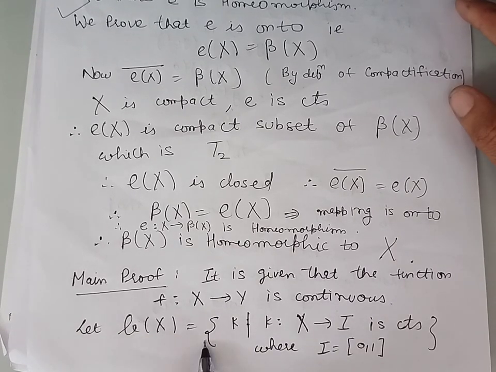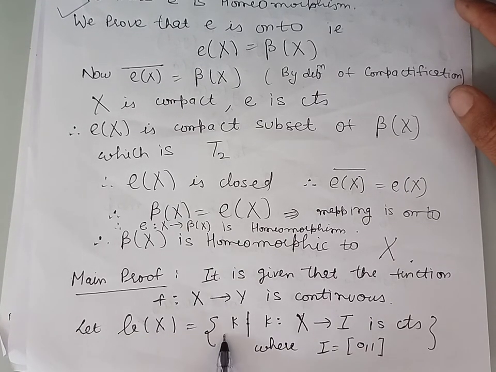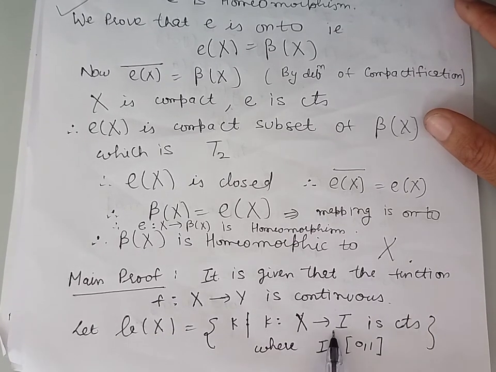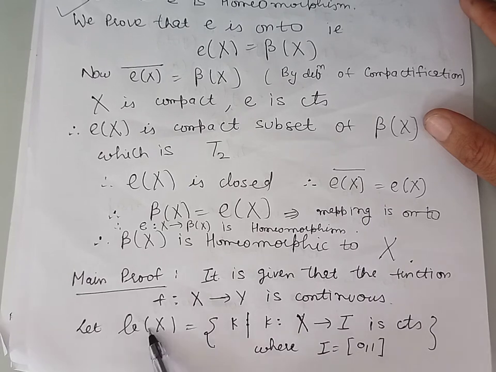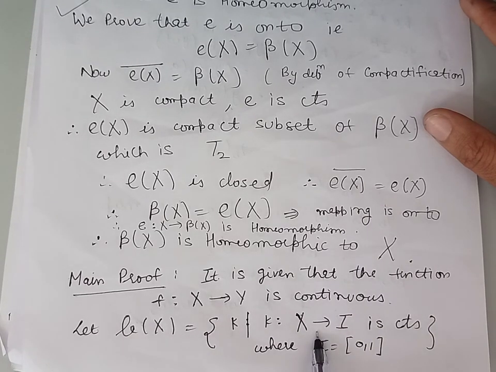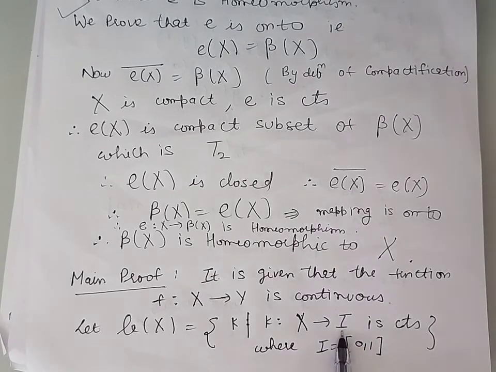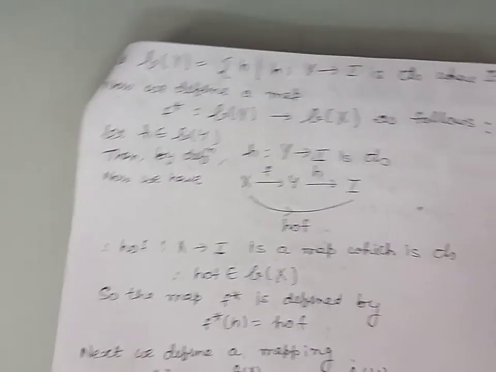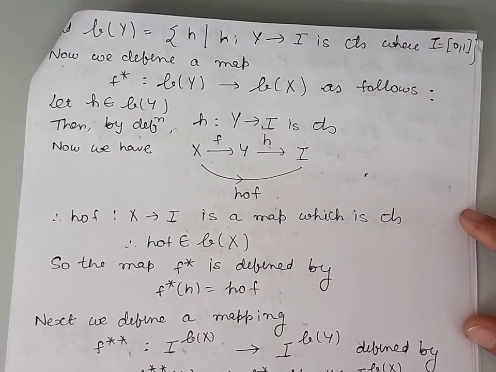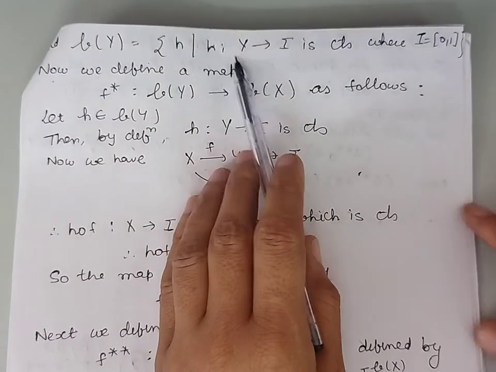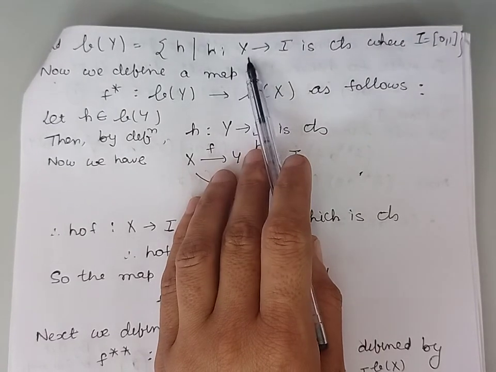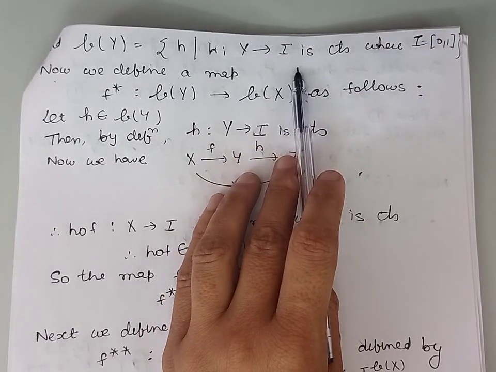This is a collection of all such continuous functions k defined from X into the unit interval I. Next we define the family By. This is the family of all the continuous functions from Y into the unit interval I.